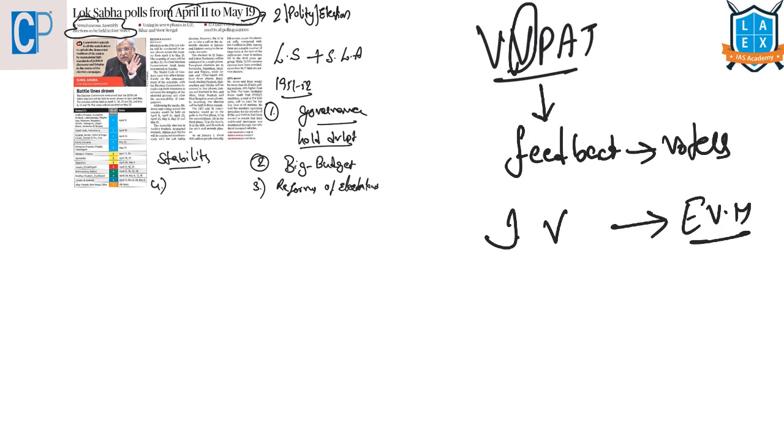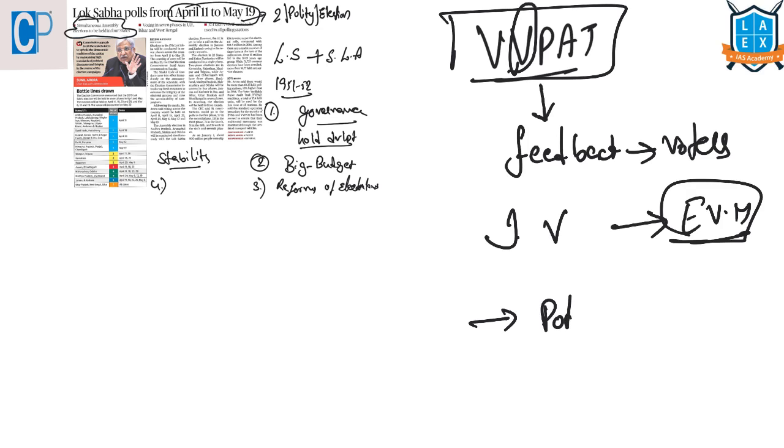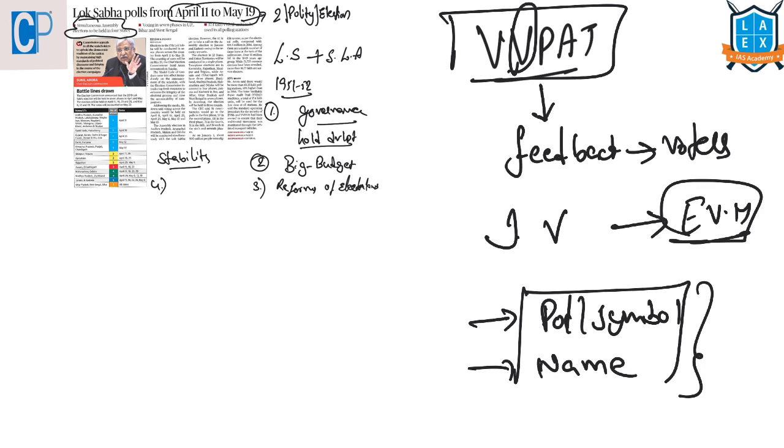How will this machine work? When a voter presses a button in the electronic voting machine, a paper slip will be printed through this VVPAT machine, and this slip will contain the poll symbol and name of the candidate. It will contain these two. This could be a possible question. What all will be there on this VVPAT slip? It will contain poll symbol and name of the candidate.